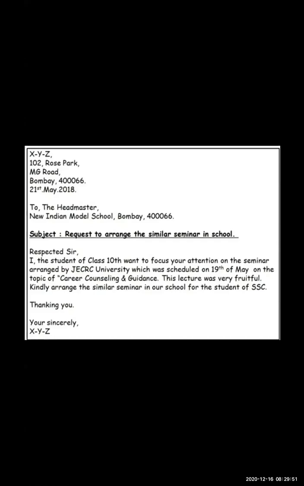Why you want it to be arranged, that is given. Who you are, that you have firstly told, that you are a 10th standard student. And why you want this seminar, because it's very fruitful. It's about career counseling and guidance which children need. After 10th standard, you have to choose which field you want to go to and what career you want to make further. So it will help you a lot. So you are requesting your HM, headmaster, to please arrange it.